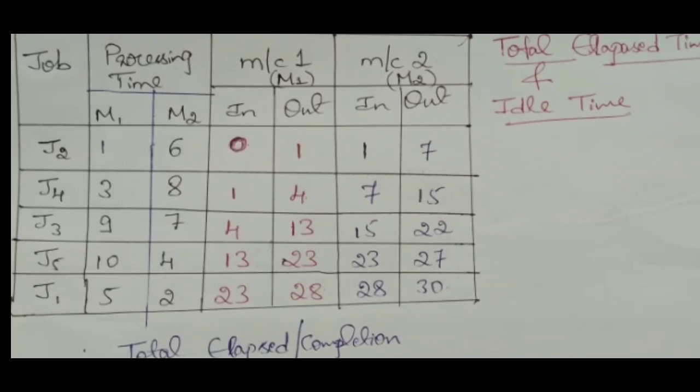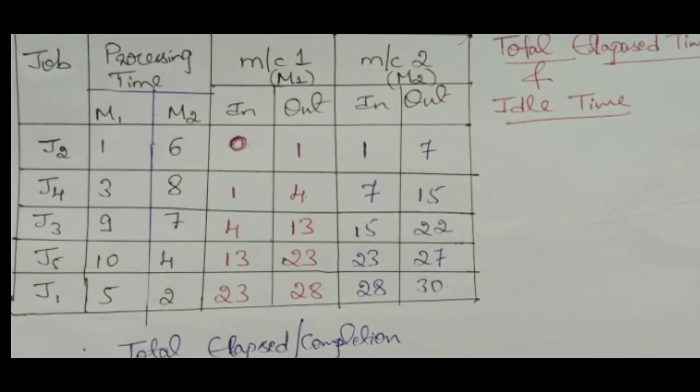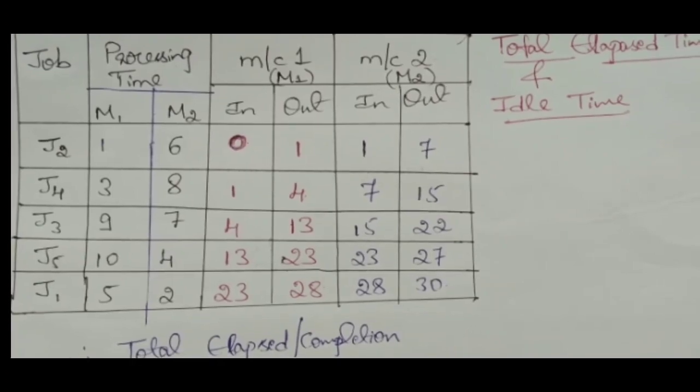After the completion of J4 only J3 will be loaded, and for this the previous out value will be the in time. Therefore 4 will be the in time value for J3, and the out time is 4 plus the processing time 9, so 4 plus 9 is 13. After unloading J3, J5 will be loaded.